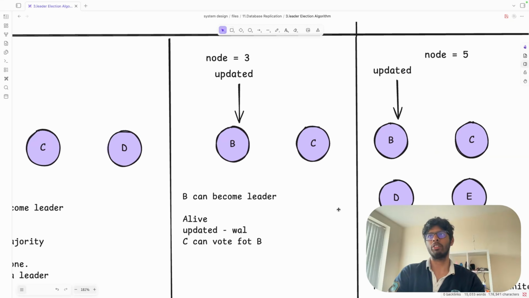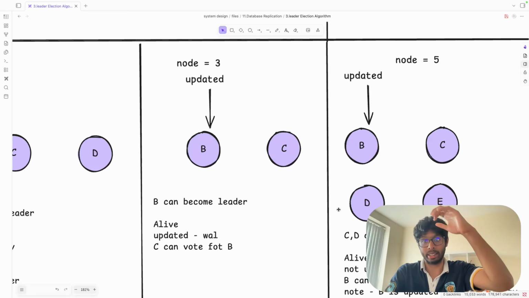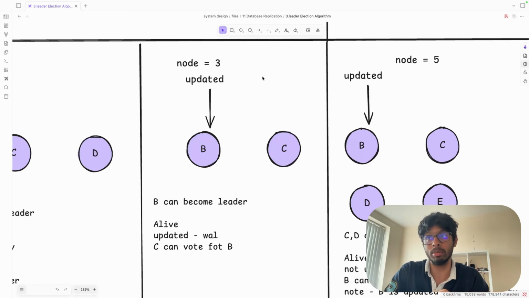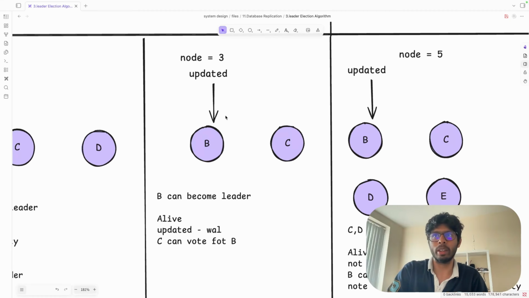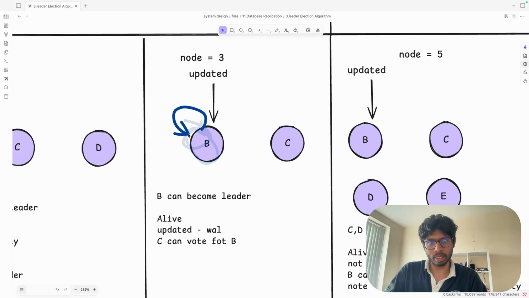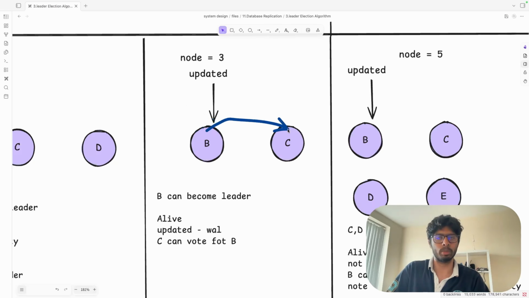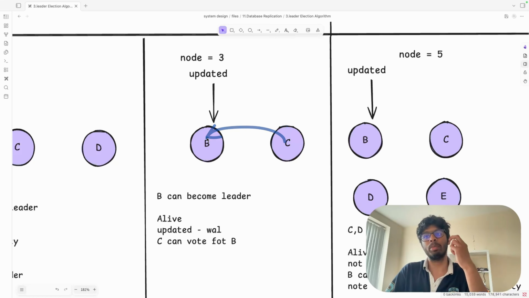Now let's move on. If we have three nodes, A is hidden, A is crashed, but it still exists in the system. That's why we mentioned three nodes. In this case, it is pretty simple. B will become the leader because B is again the most updated one. B will start the election, and B will vote for itself, and when B asks C for the vote, C will also vote. Hence, B will get two votes, and B will become the new leader.